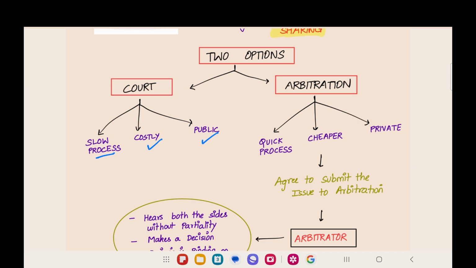Now, arbitration has advantages. It is a very quick process. We are going to appoint an arbitrator. He will decide the case quickly. It will not take years to complete the case, and it is cheaper. Instead of paying two lawyers separately, they can appoint an arbitrator and pay fees to the arbitrator alone. It will be cheaper and it will be private. Only three persons will know about this problem: party 1, party 2 and the arbitrator. No outsider can learn about this problem. These are the advantages of arbitration, and this is the disadvantage of court. Now you can know which side is advantageous and select accordingly.